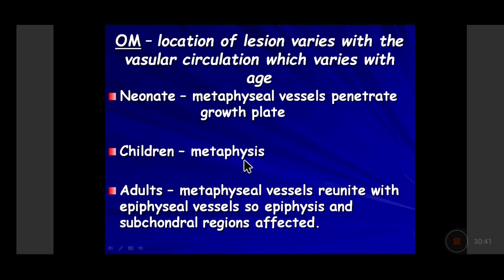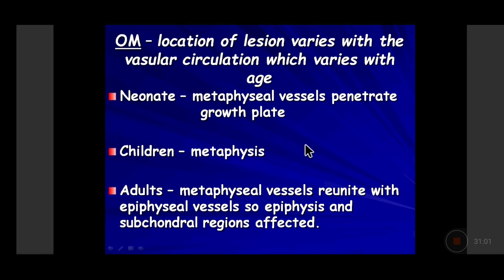In children, however, the metaphyseal blood vessels are not penetrating into the growth plate and they are present as U-shaped blood vessels. So there is slowing of circulation over here. When you take a U-turn, you know that when you're driving your car, at the U-turn the speed slows down.